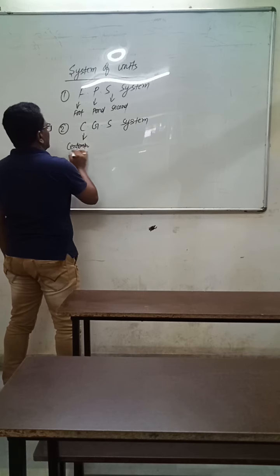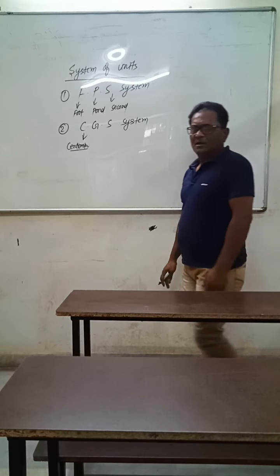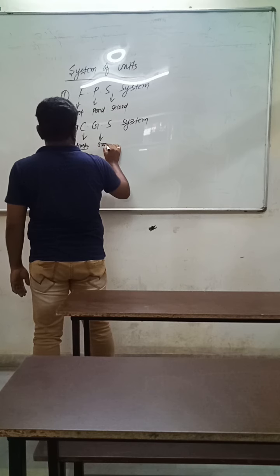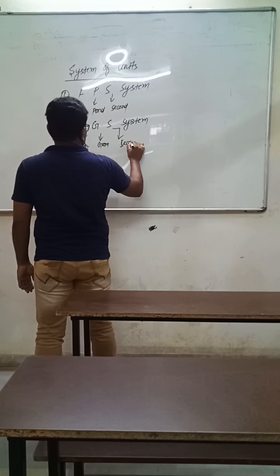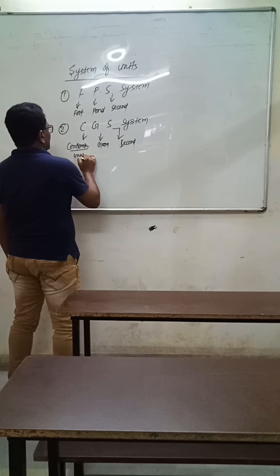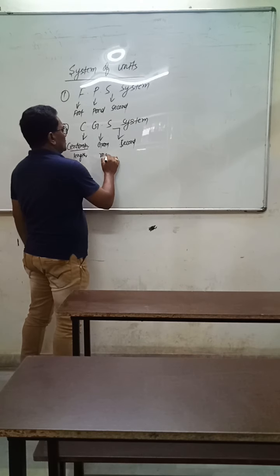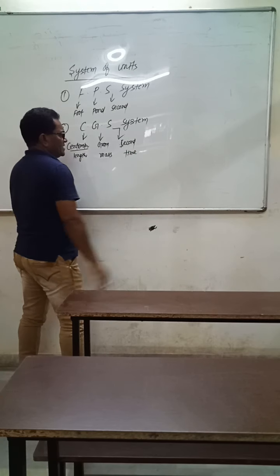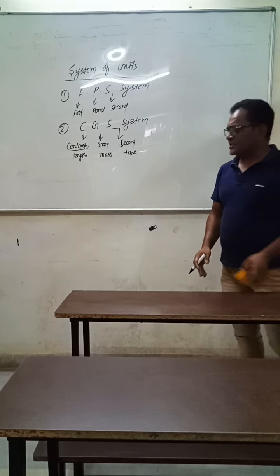Length is measured in terms of centimeter, mass is measured in terms of gram, and S for second, time is measured in terms of second. So that was the CGS system.